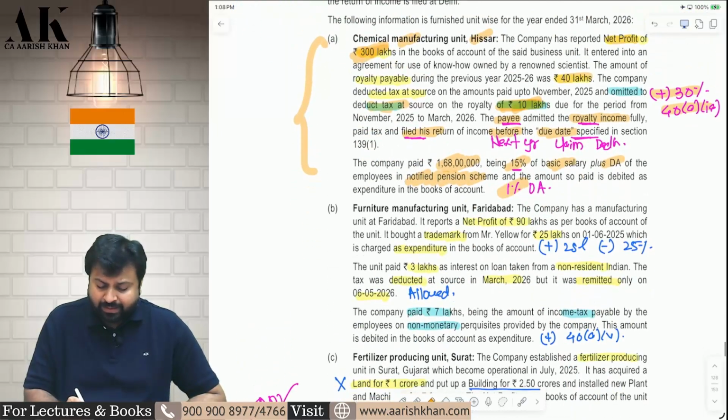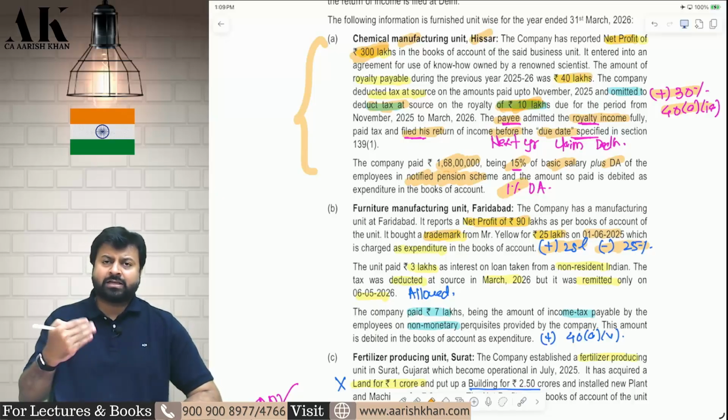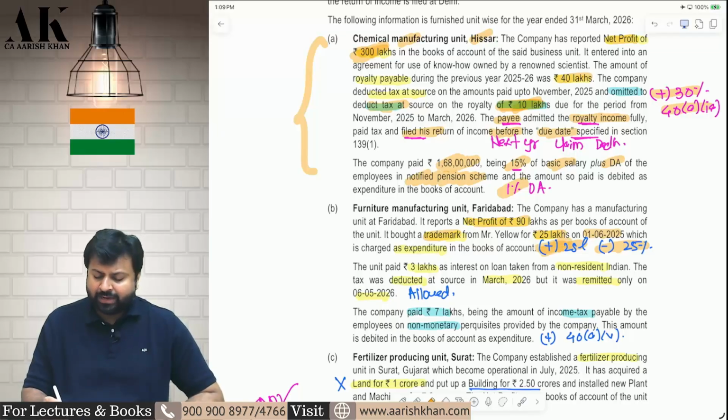Second, Faridabad unit is a manufacturing unit, furniture manufacturing, net profit 90 lakhs. You are purchasing some trademark of 25 lakhs on 1st June. Wrong. Add back trademark and claim 25% depreciation on trademark. Trademark is an intangible asset. You cannot claim full trademark as reduction. Add back 25 lakhs and claim 25% as reduction.